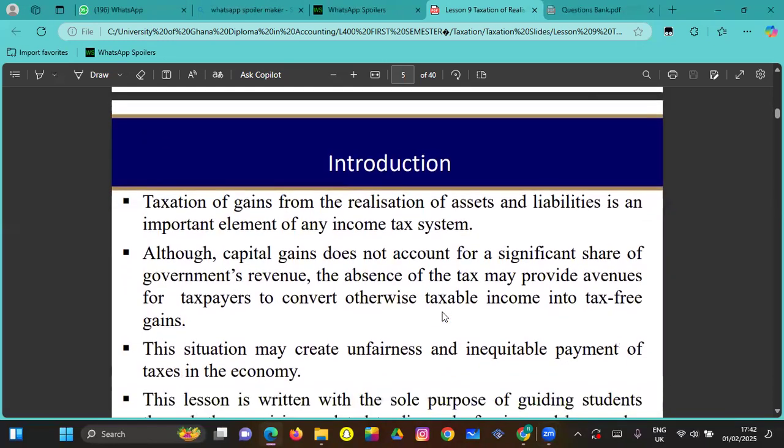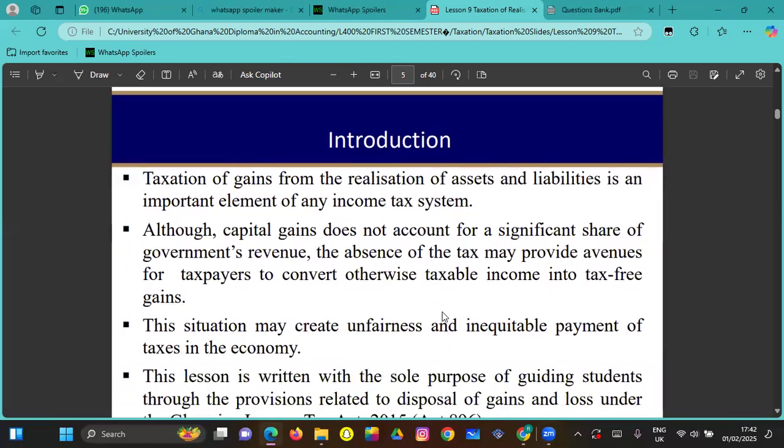All right, so in the introduction, taxation of gains from the realization of an asset, which is basically saying from when you sell an asset or a liability, is an important element of any income tax system. Even though capital gain does not actually contribute large amounts to government revenue, taxing it is a very good way so that whenever businesses make profit, they wouldn't just use it to go and buy anything.